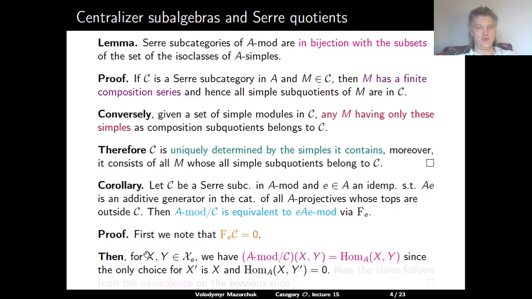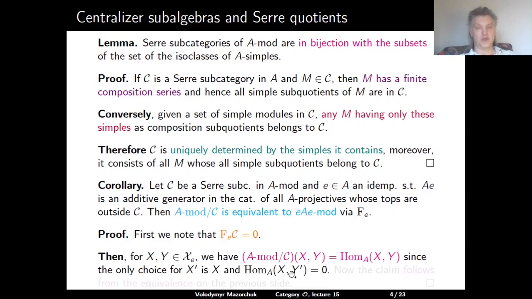Furthermore, for two modules X and Y in the category X_E, we have that the hom from X to Y in the quotient category is actually equal to the hom from X to Y in the category A-mod. So this follows by noting that the only choice for X' in the definition of the hom in the Serre quotient is actually X, because the top of X lies outside C. And further, by noting that the hom from X to any choice of Y' in Y is 0.